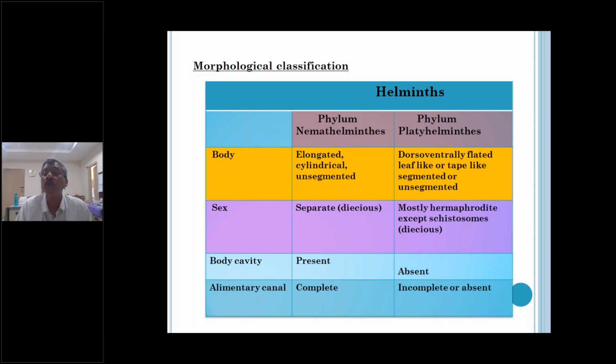That is the blood fluke: Schistosoma haematobium, Schistosoma japonicum, and Schistosoma mansoni, which are sexually separate, but the others are hermaphrodites. All trematodes and cestodes are hermaphrodites. Both male and female organs are present in a single worm. There is no male and female differentiation in Platyhelminthes, except Schistosoma.